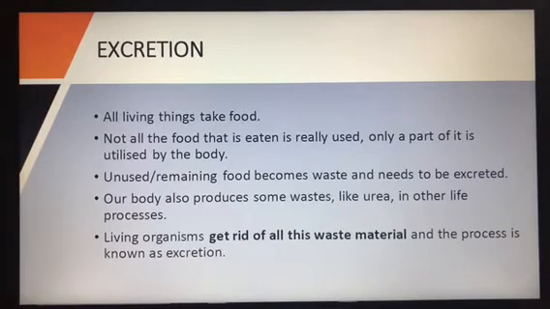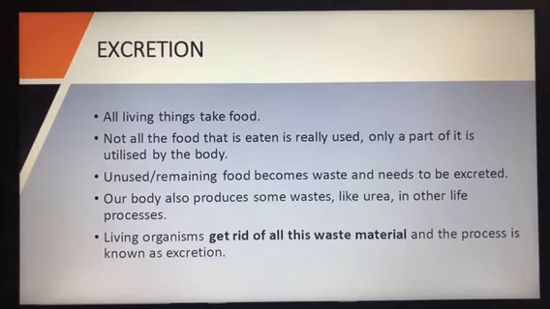We have read that all organisms need food, isn't it? And already we know all the food that is eaten is not completely used. Only part of it is used by the body. Then what happens to the rest of the food? This has to be removed from our body as waste. And our body produces some waste in other life processes also. So the process of getting rid of the waste by the organisms is known as excretion. This is about excretion in human beings or animals.